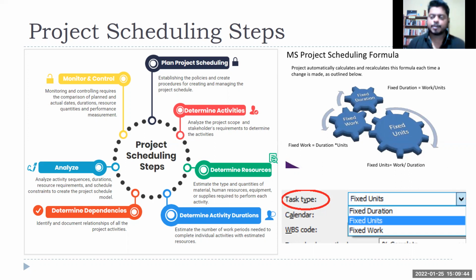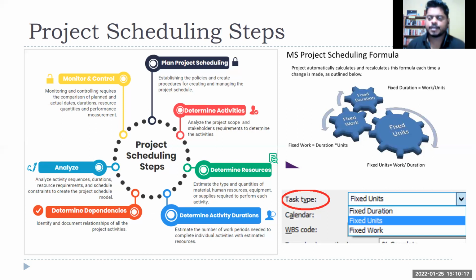Then the number of nurses or doctors available per hospital, that is a fixed unit. You cannot suddenly increase the number of doctors or nurses. Accordingly, you have to divide. Some doctors or nurses will say that no, we are parallelly managing the COVID work, so we will only be available on the morning shift, right? So accordingly, you divide work and duration, because the unit is fixed. If there is no problem with resource availability and we can play with that, then we have a fixed work, right? The effort we have to put in to complete a work.